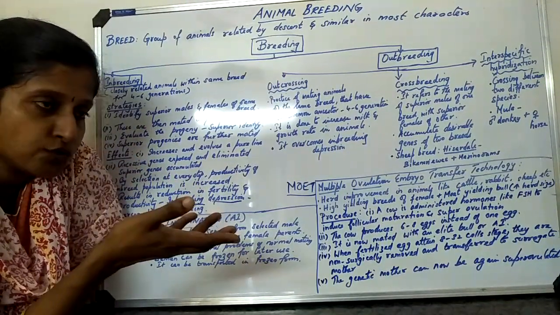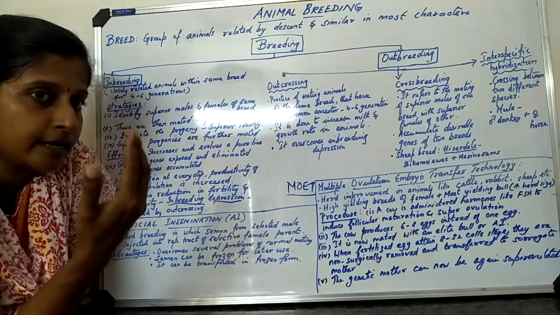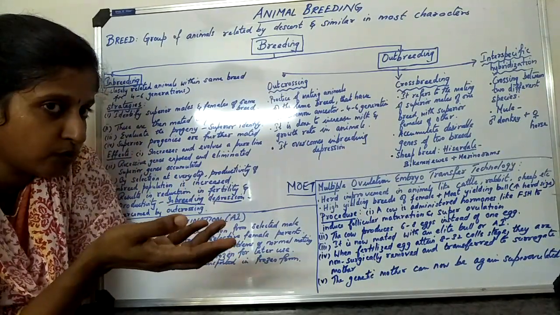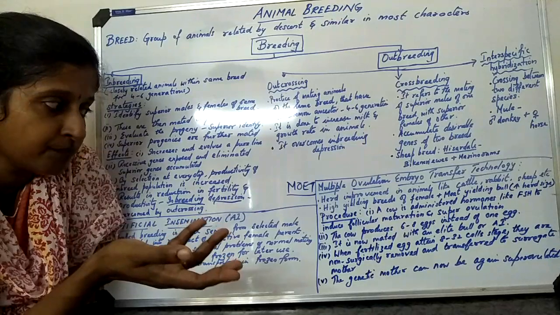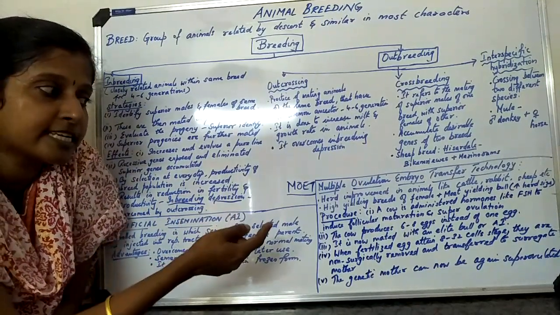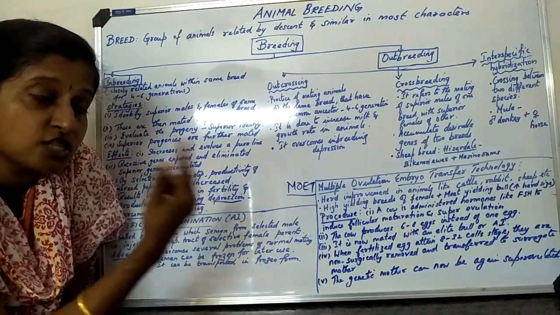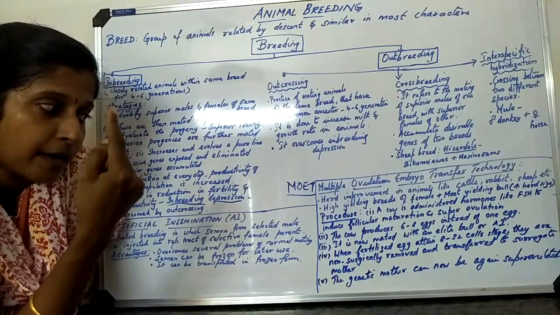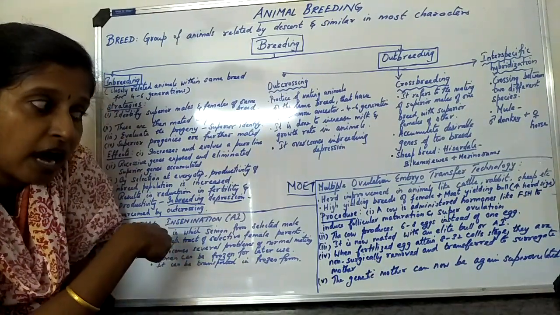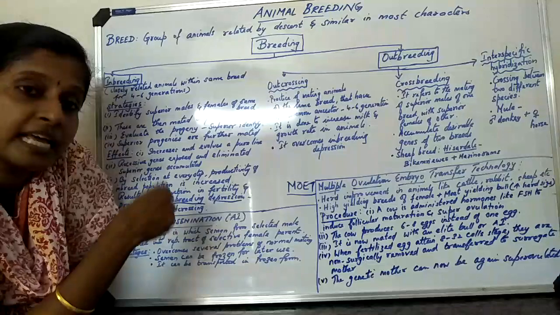Okay, to induce follicular maturation and super ovulation. I told you super ovulation means they are producing more eggs. The cow produces how many eggs? Second step, 6 to 8 eggs, instead of 1 egg. Now what will happen? It is mated with, or artificially inseminated with, an elite bull.